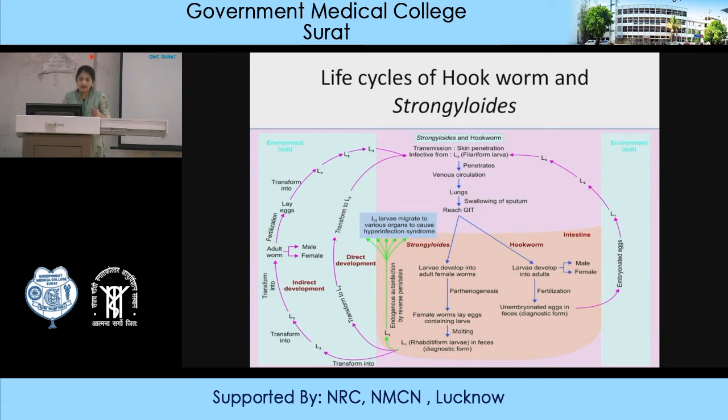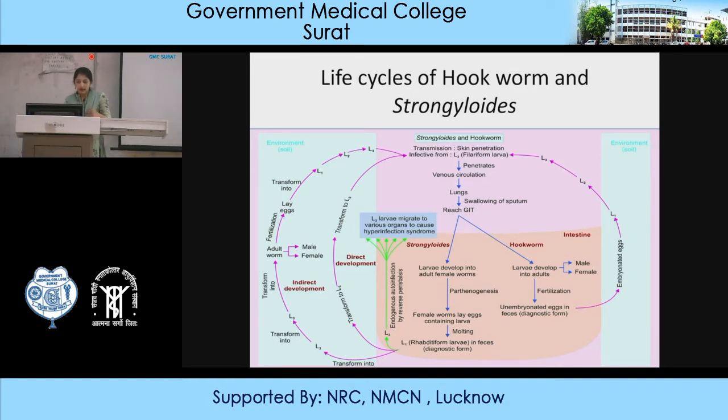Then from the lung, some Strongyloides larvae are swallowed in the sputum. So sometimes if we take a sputum sample, you will find this larval form in the sputum also. After that, they reach the gastrointestinal tract, the small intestine, where they develop further into the adult female worm.